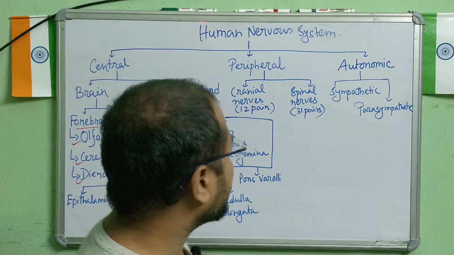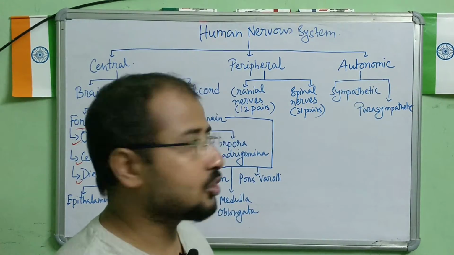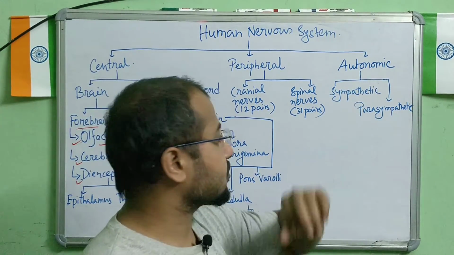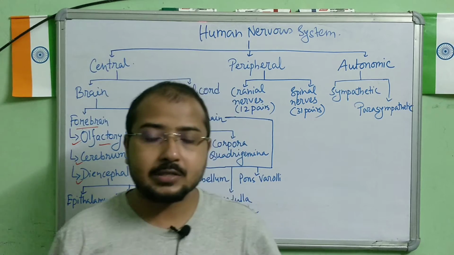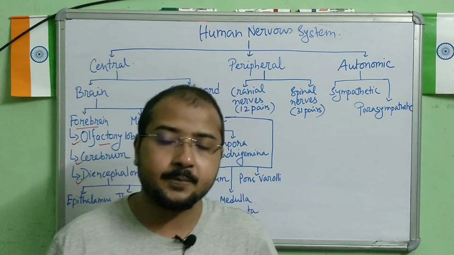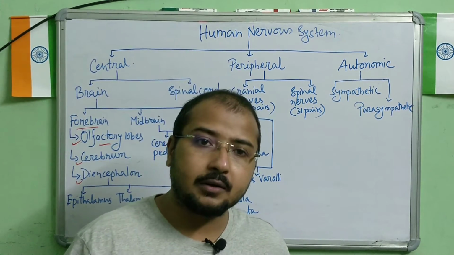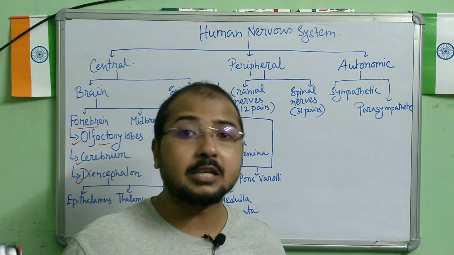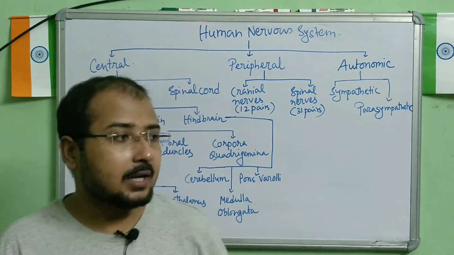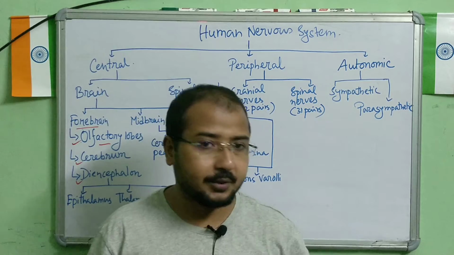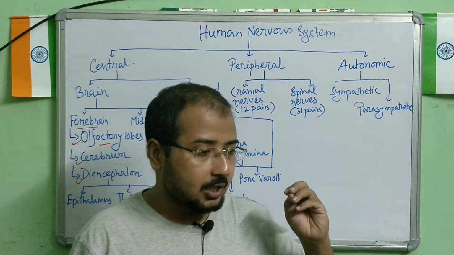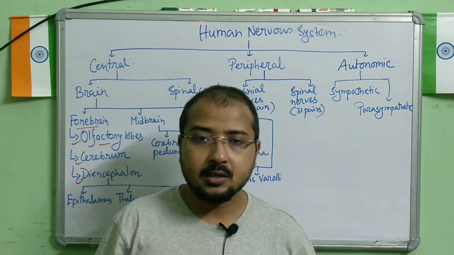If you look at the autonomic nervous system now, it has the sympathetic and parasympathetic divisions. Sympathetic means this nervous system controls our body functioning during any emergency situation, like increasing heartbeat, increasing breathing rate, increasing blood circulation. Understood?